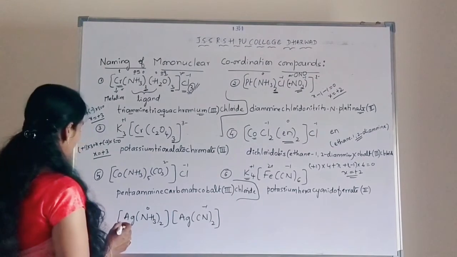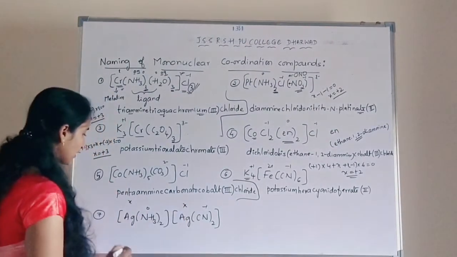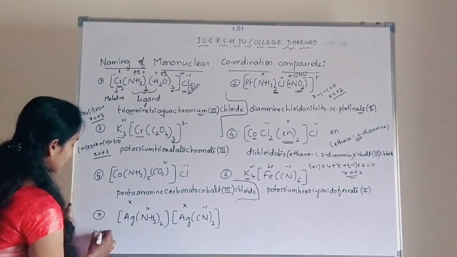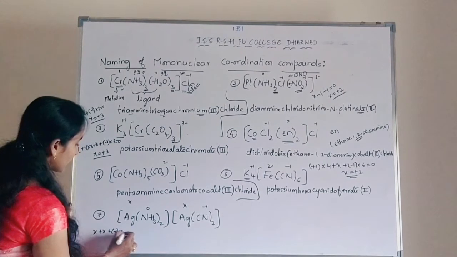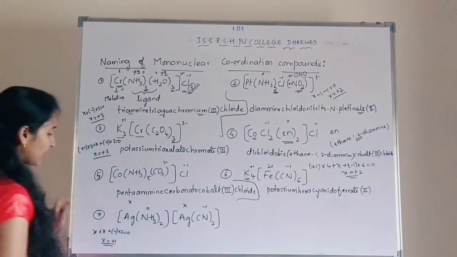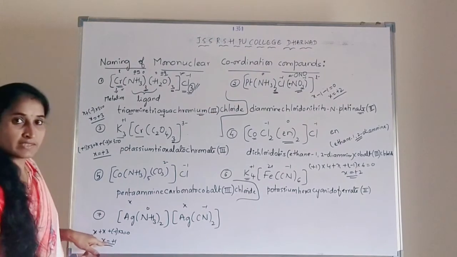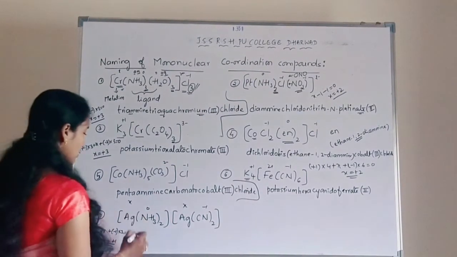So the same rules must be followed here. So this is taken as X. So X plus minus 1 into 2 is equal to 0. So that's why X is equal to plus 1. That indicates what? Each X carries positive charge. Plus 1 oxidation number. Okay.